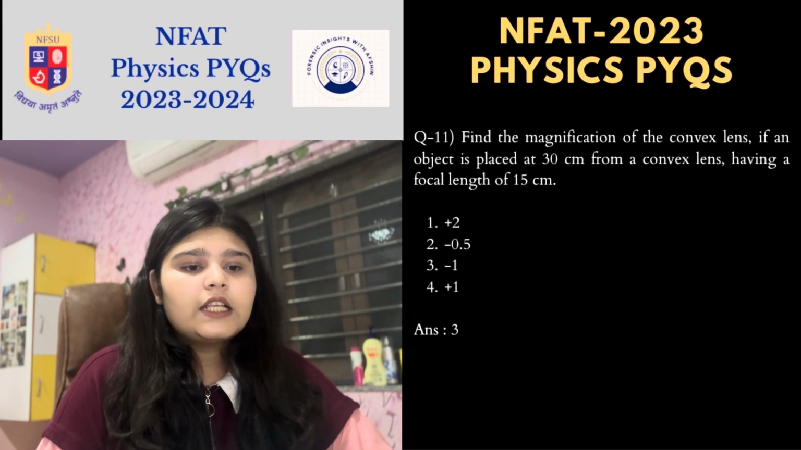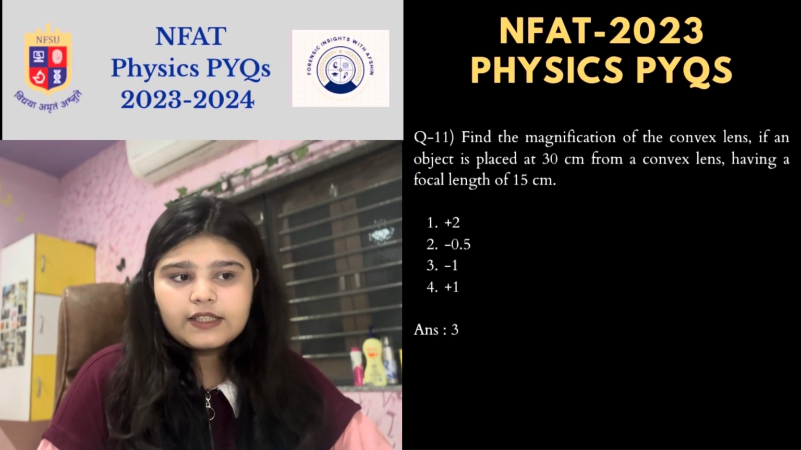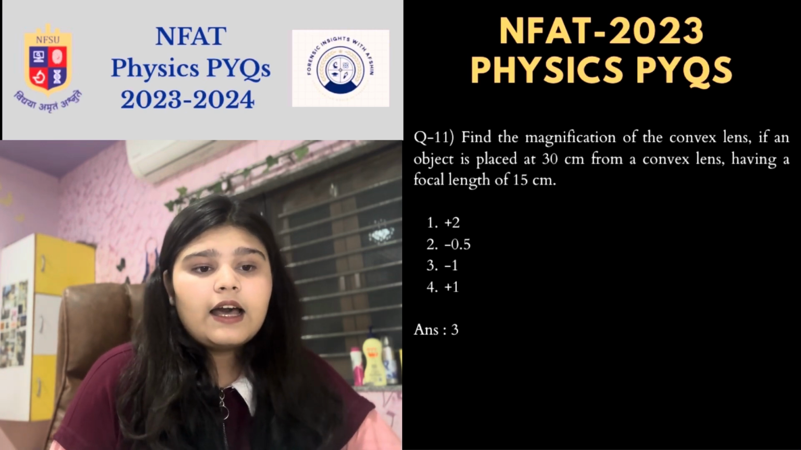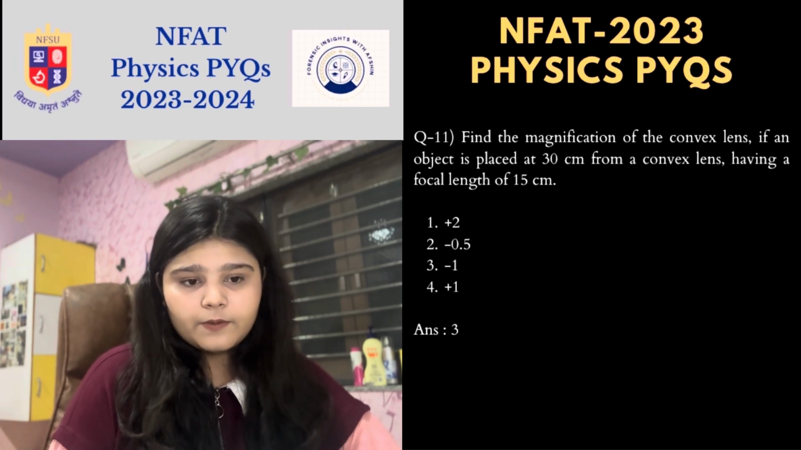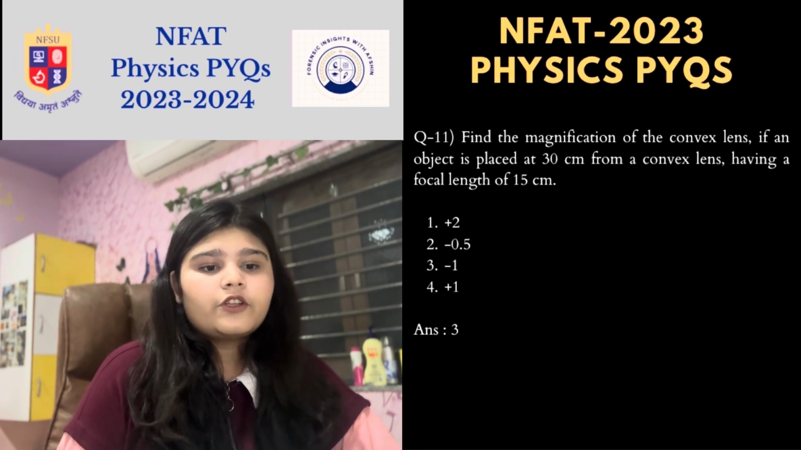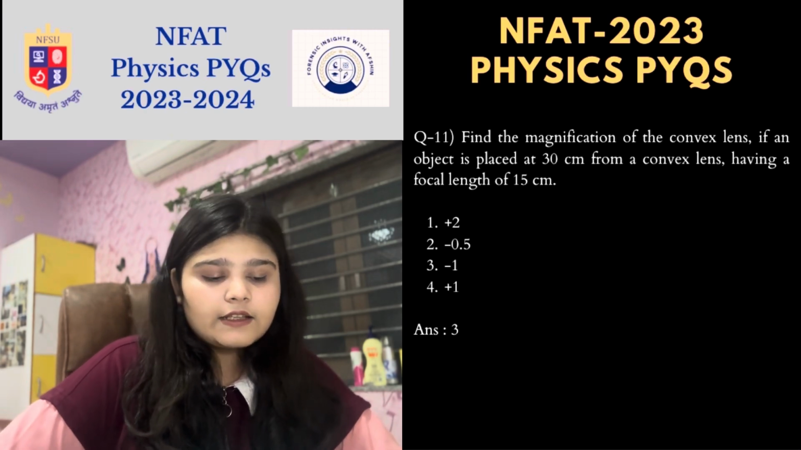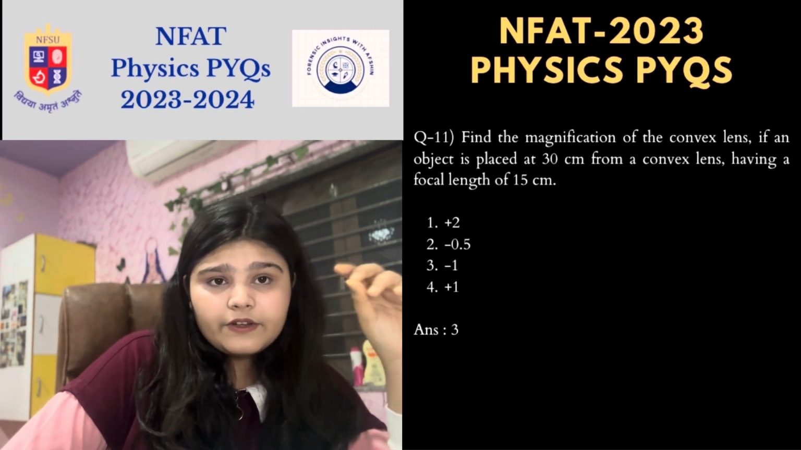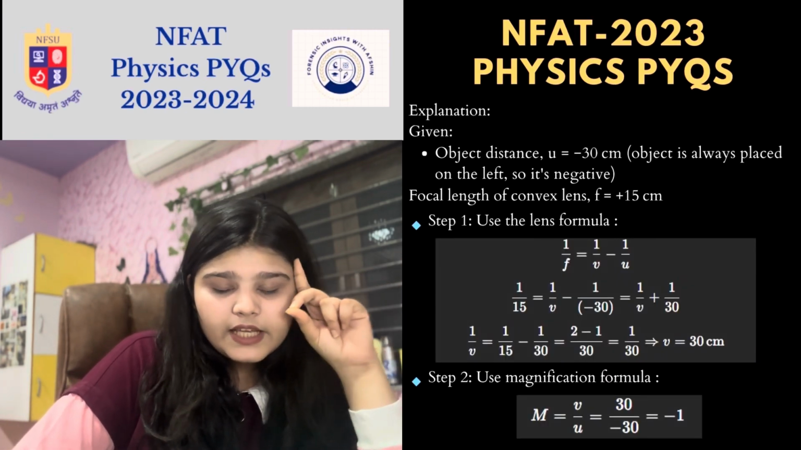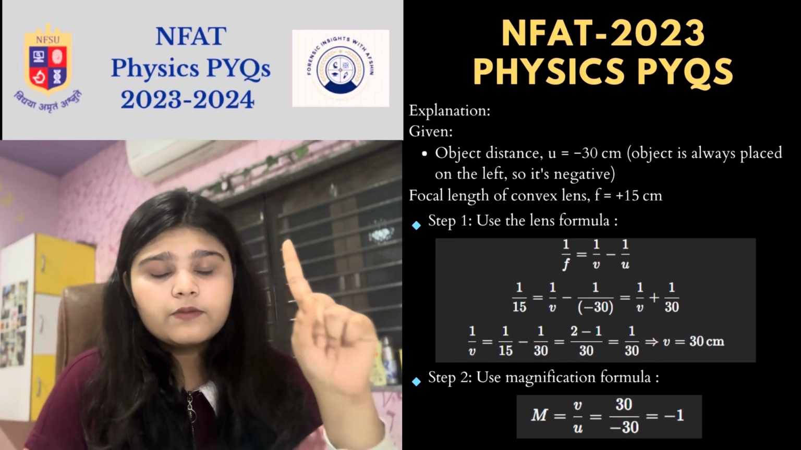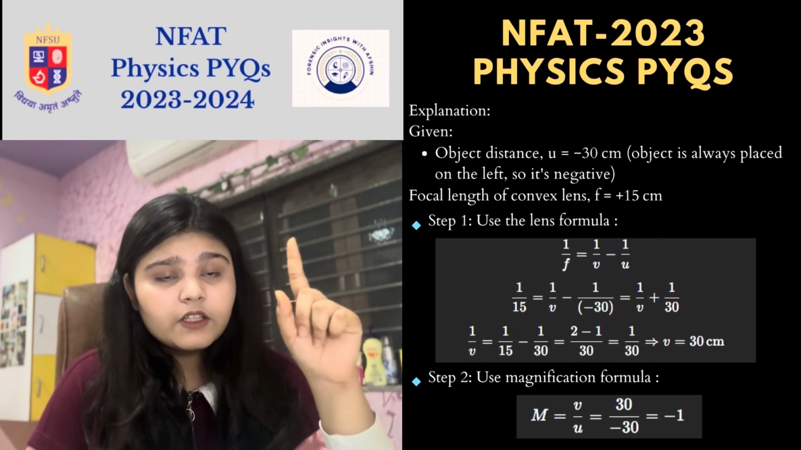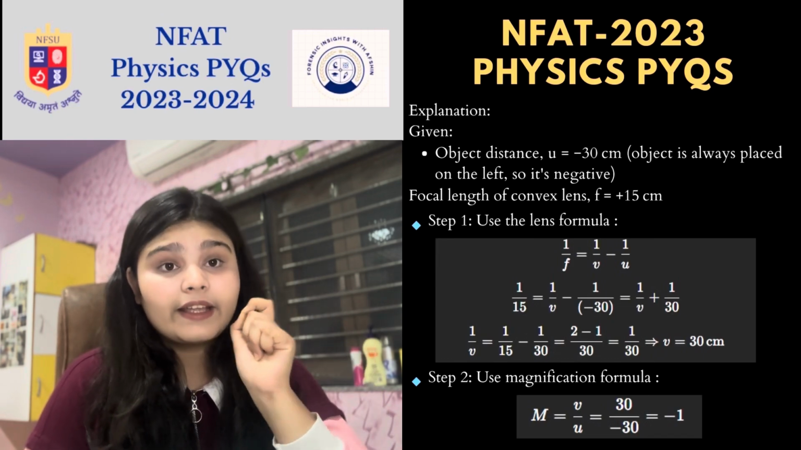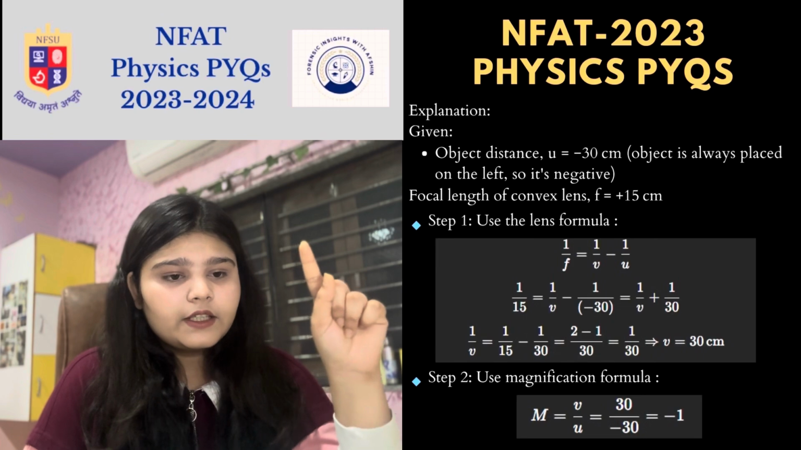बाकी सो या, next question is find the magnification of convex lens if an object is placed at 30 cm from a convex lens having a focal length of 15 cm. The options are +2, -0.5, -1 and +1. So object distance is given as 30 cm. ये सारे में mistake मत करना, because object is always placed on the left. So we have to make sure that the value which we keep is in negative. So वो mistake मत करना, ठीक है.